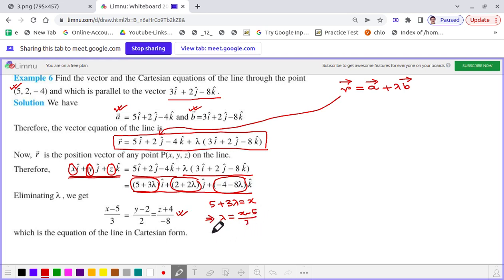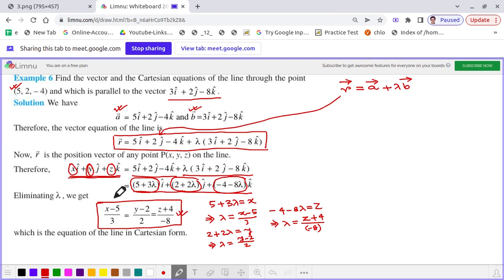Similarly, 2 plus 2 lambda is equal to y, that means lambda equals y minus 2 divided by 2, and minus 4 minus 8 lambda is equal to z, that means lambda equals z plus 4 divided by minus 8. All these three values of lambda we have written here, and we get the Cartesian equation.